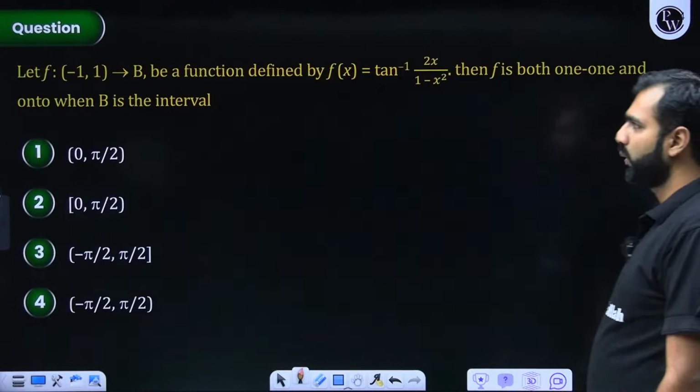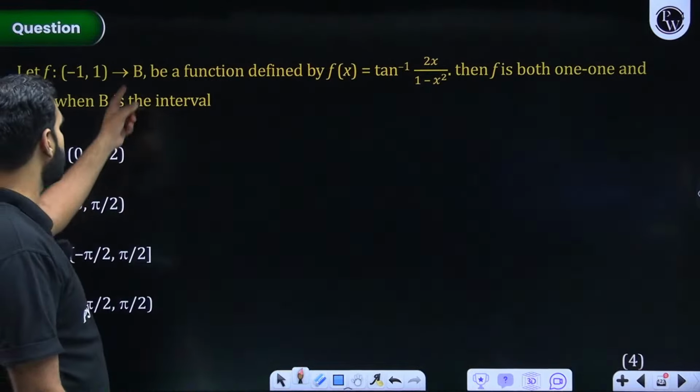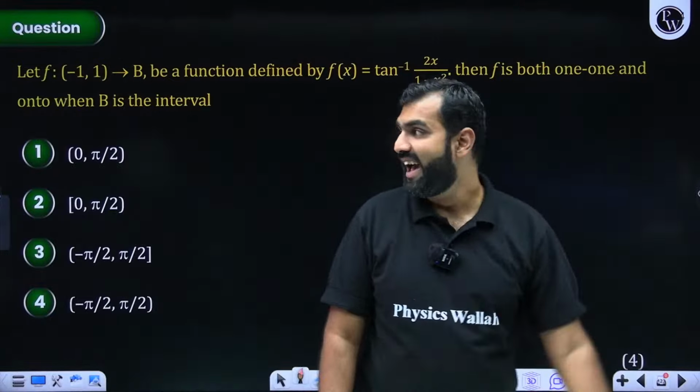Second question, the next question. What are we told? Again, minus 1 to 1, that's the domain. B is the codomain. A function where it is both one-one and onto.